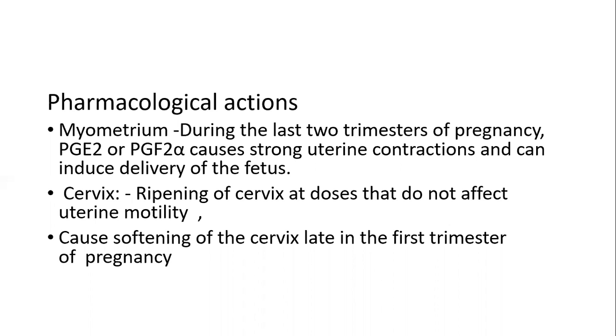During the last 2 trimesters of pregnancy, PGE2 or PGF2 alpha causes strong uterine contractions and can induce delivery of the fetus. On the cervix, they primarily cause ripening of the cervix at doses that do not affect uterine motility. So at obstetric doses, they cause ripening of the cervix, but have no effect on uterine motility. They cause softening of the cervix late in the first trimester of pregnancy and can aid in dilatation and curettage, a